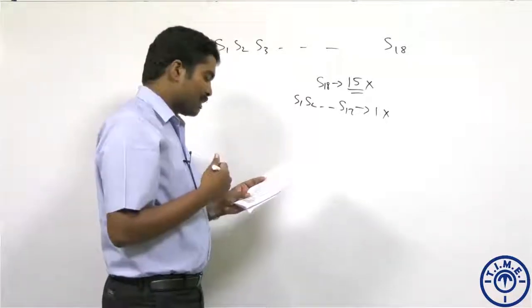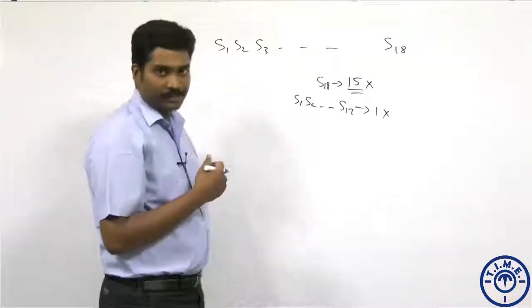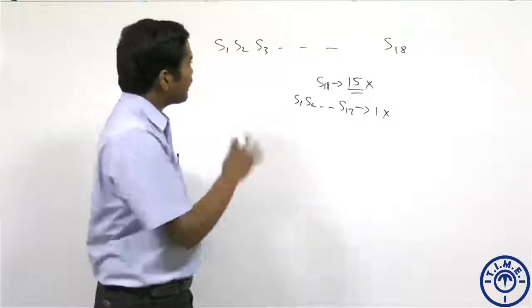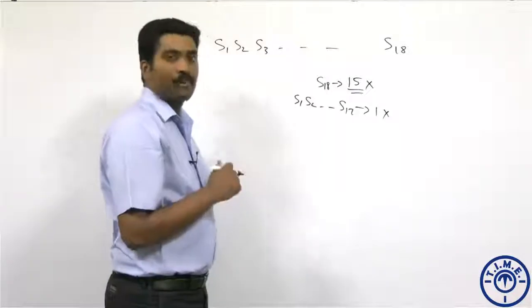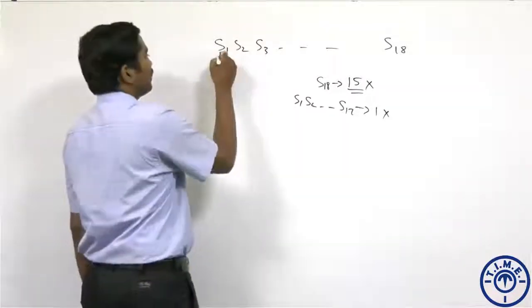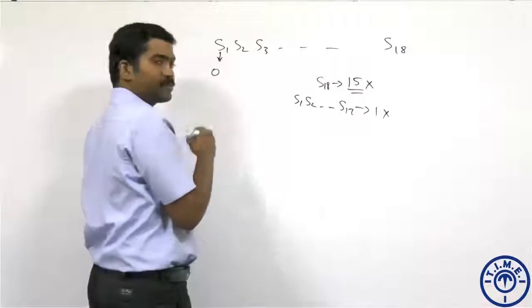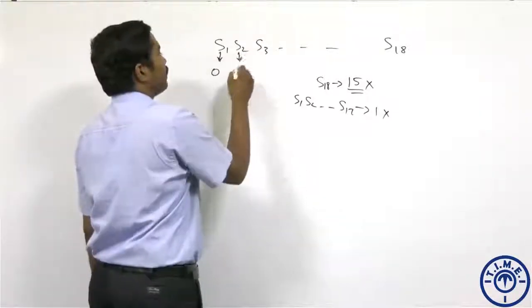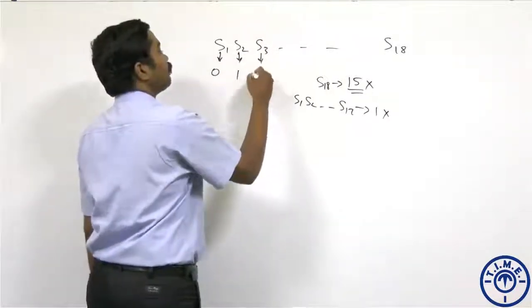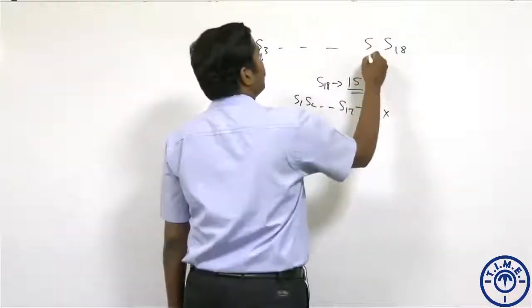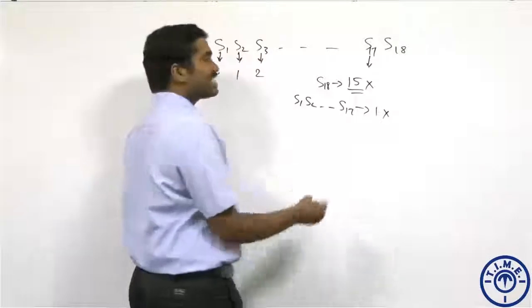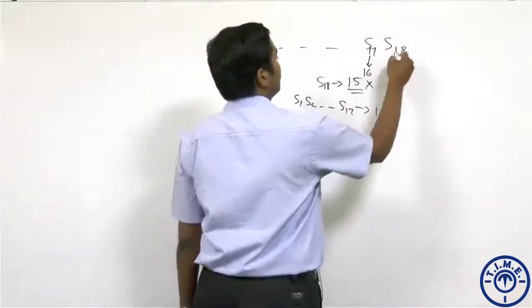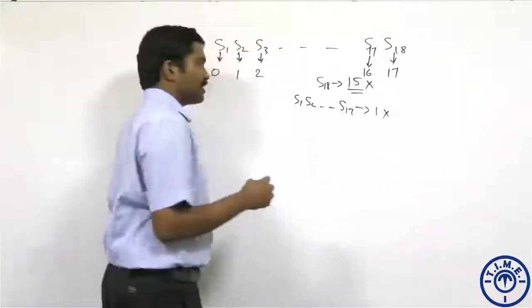At least 2 students made the same number of mistakes. Now how can we do this? There are 18 students. Can I ensure that each one makes a different number of mistakes? Let's say student 1 made 0 mistakes. Let's say student 2 made 1 mistake. Let's say student 3 made 2 mistakes. So until S17, he has to make how many? 16 mistakes, and S18 has to make 17 mistakes, right?